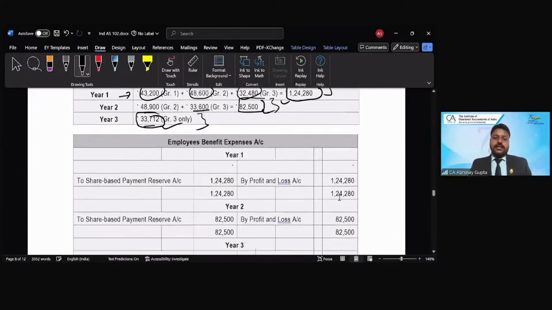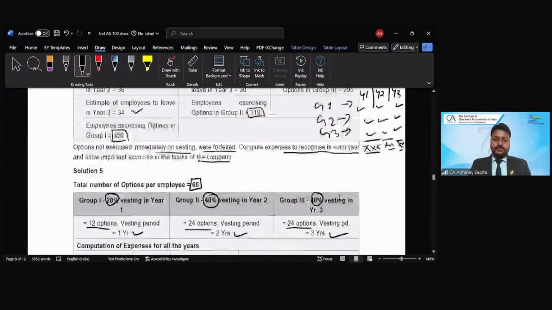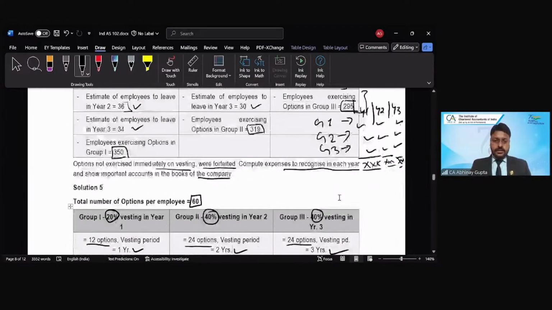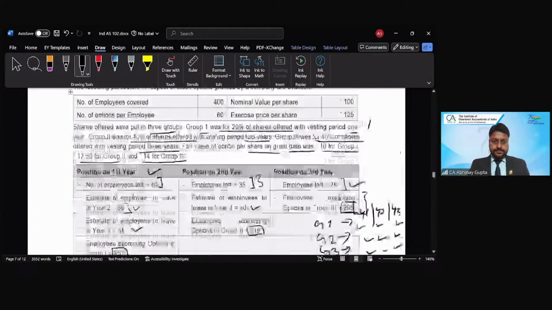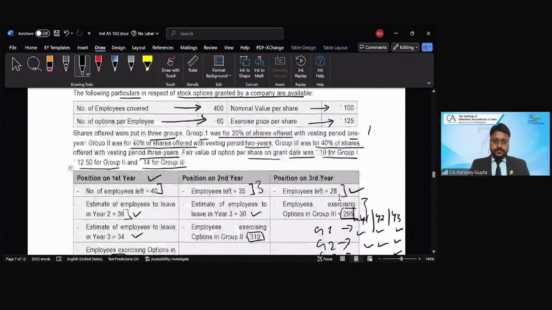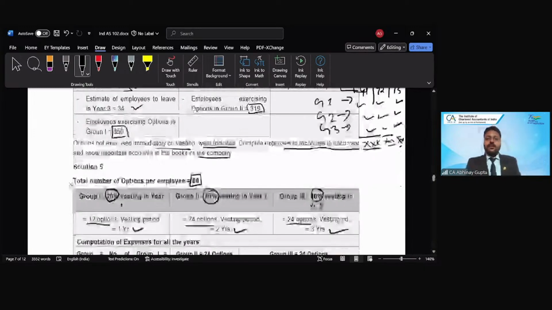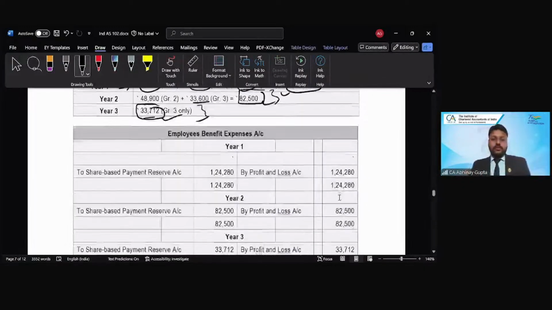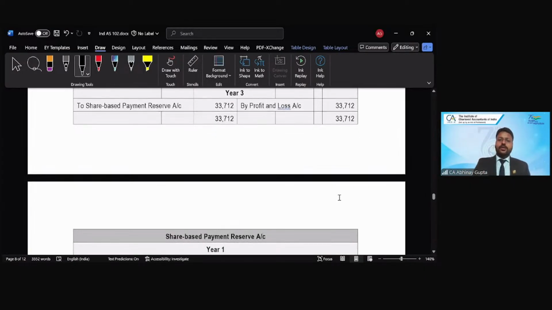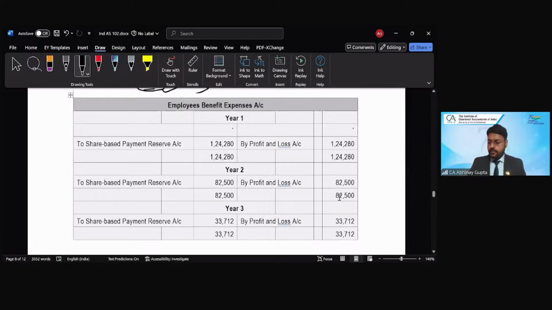Now, what is the ask in the question? The ask is: compute the expense to recognize in each year and show important accounts in the books. So the question is not asking for the journal entries, but asking you to present the ledger accounts for all the important accounts. So what are the important accounts? Of course, there are only two. Number 1, the employee benefit expense account. Number 2, the share-based payment reserve account, right?